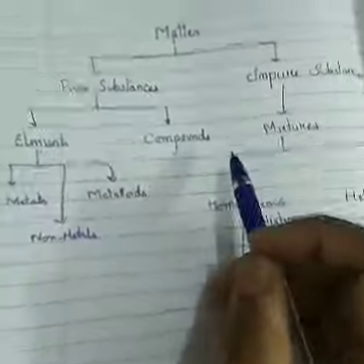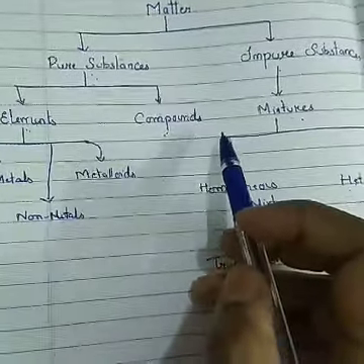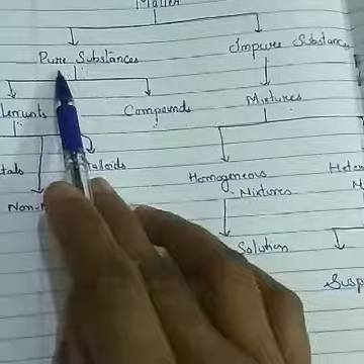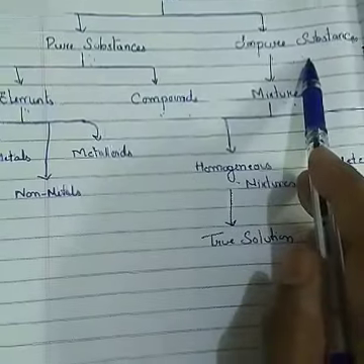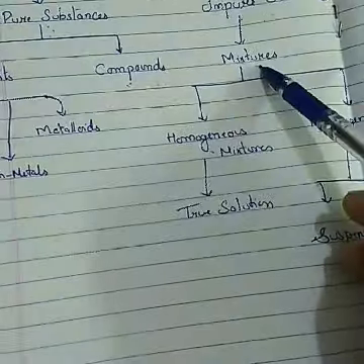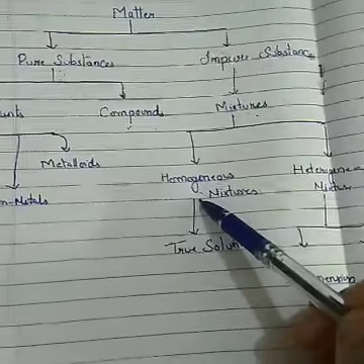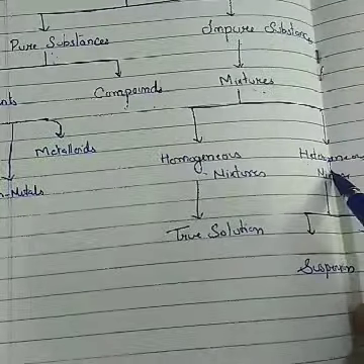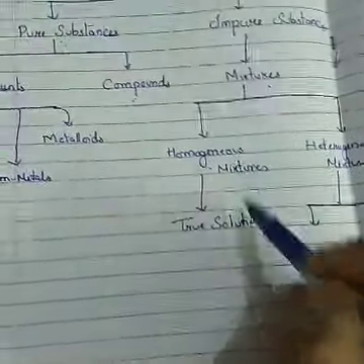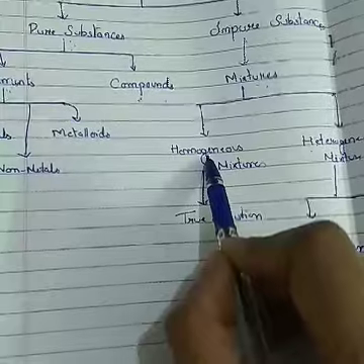We are doing the second chapter, Is Matter Around Us Pure? In the previous lecture, we have done that matter is divided into pure substances and impure substances. We have done about the impure substances, that is mixture. Mixture again has been divided into homogeneous and heterogeneous mixture. Today we are going to do true solution, which comes under the category of homogeneous mixture.